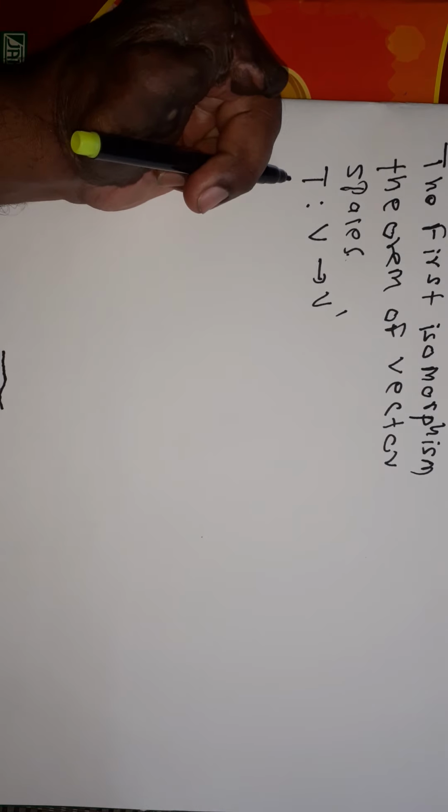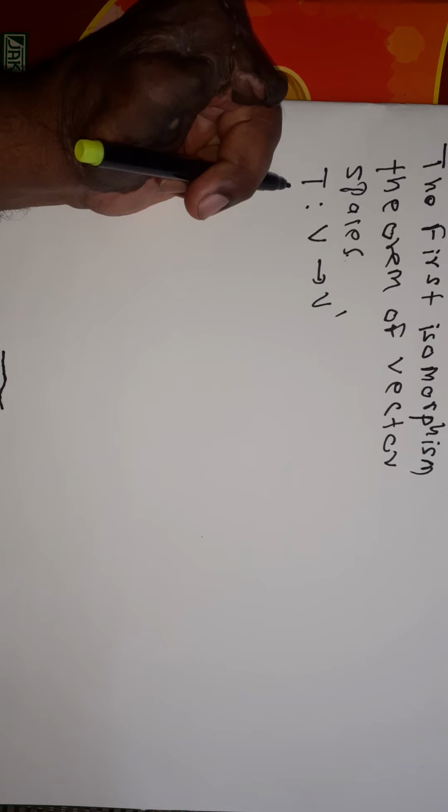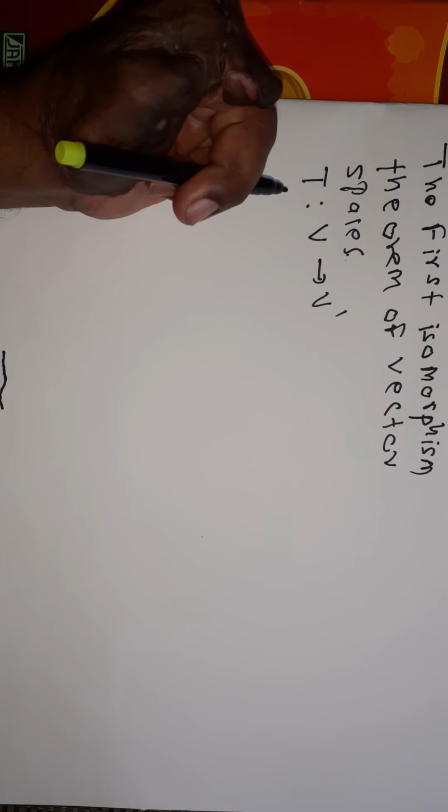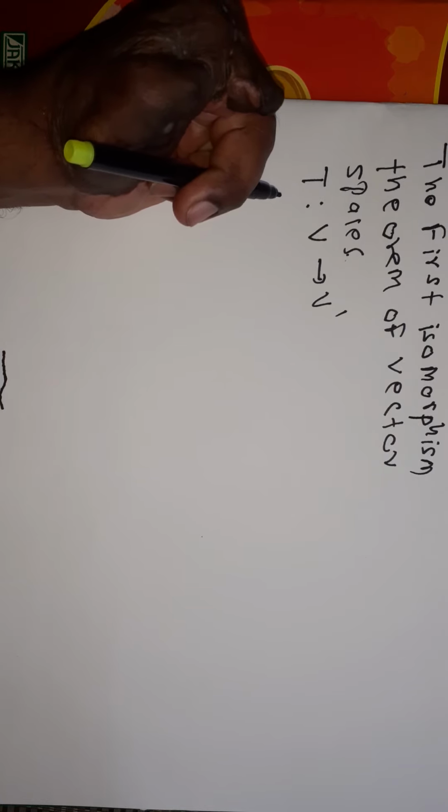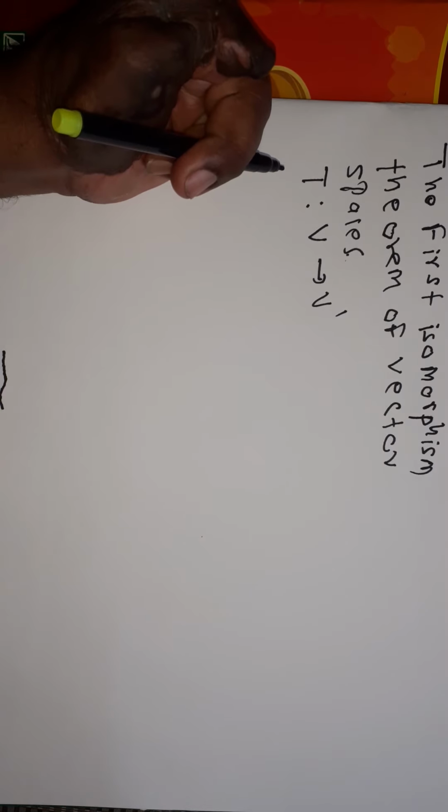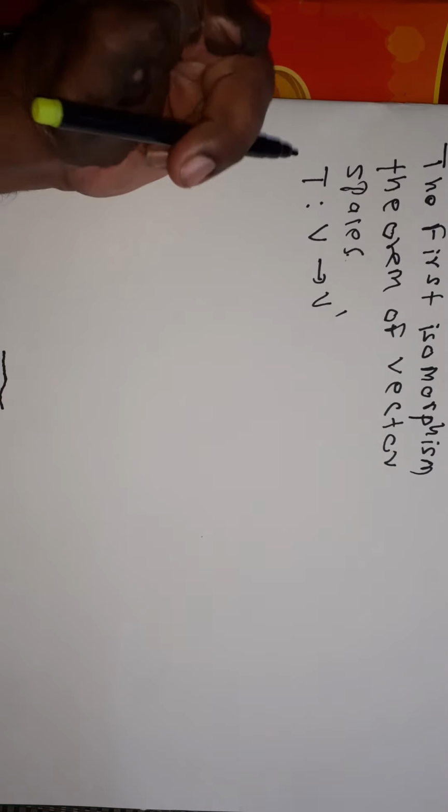Now see, if T is a linear transformation from V to V dash, then T is also called a homomorphism.